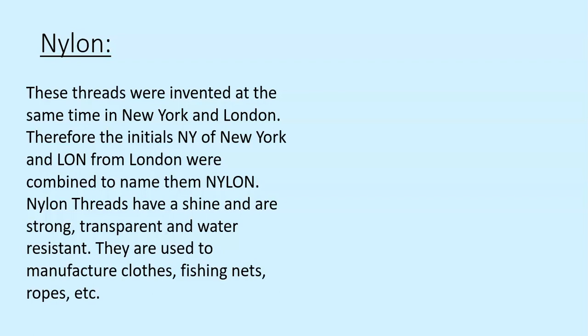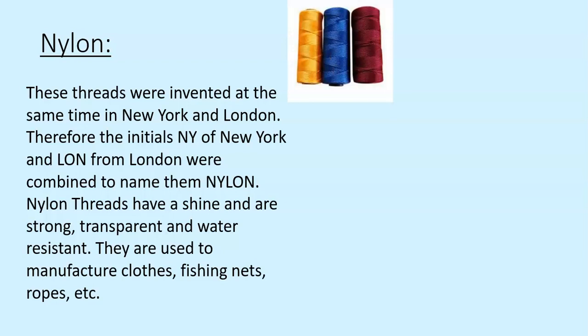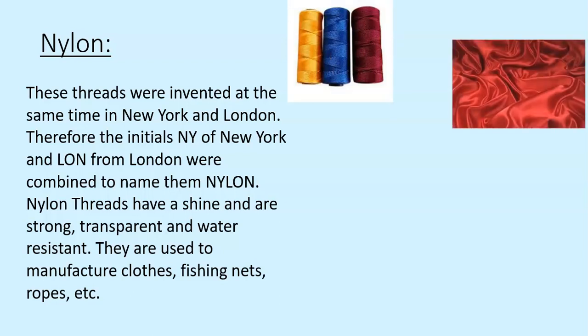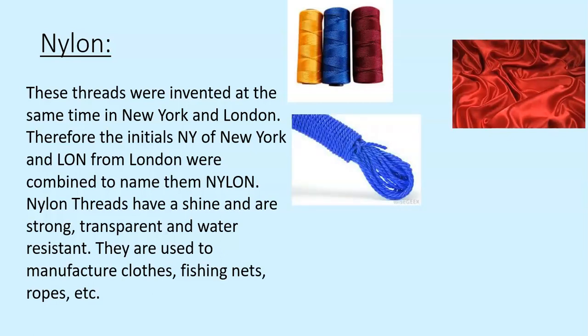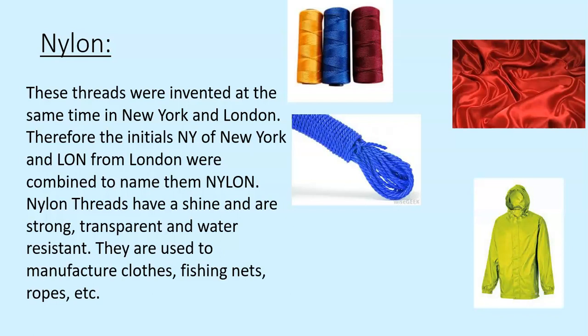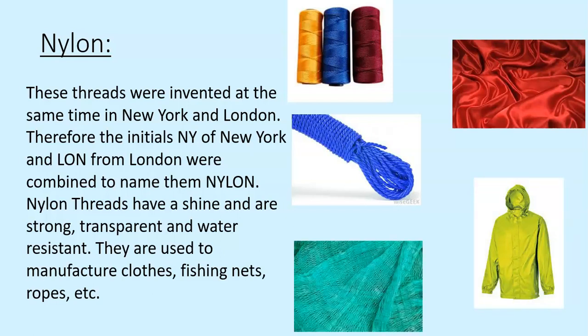These threads were invented at the same time in New York and London. Therefore, the initials NY of New York and LON from London were combined to name them nylon. Nylon threads have a shine and are strong, transparent, and water resistant. They are used to manufacture clothes, fishing nets, ropes, etc. This is how nylon thread looks like. This is nylon fabric. This is rope, some clothes made out of nylon, and fishing net.